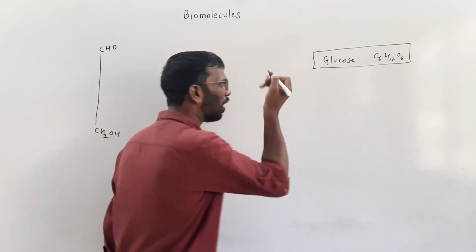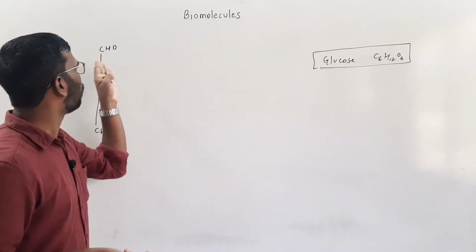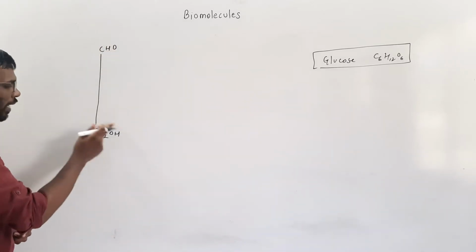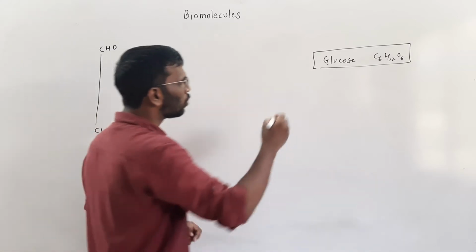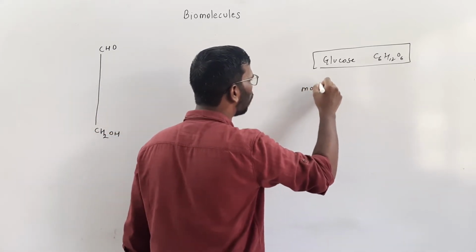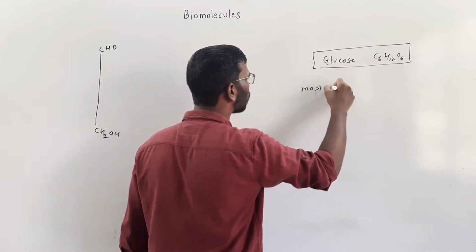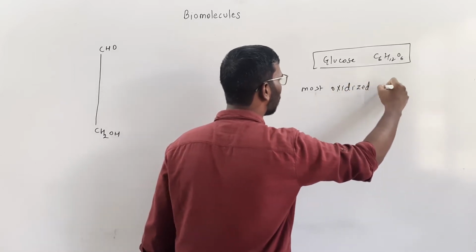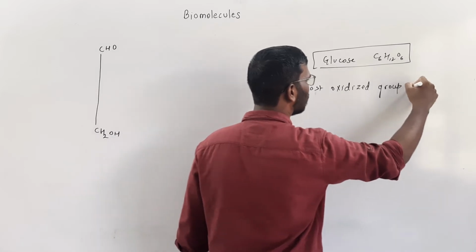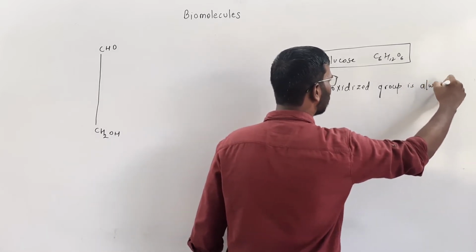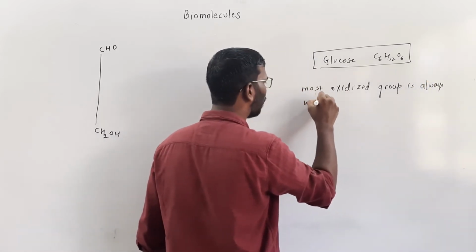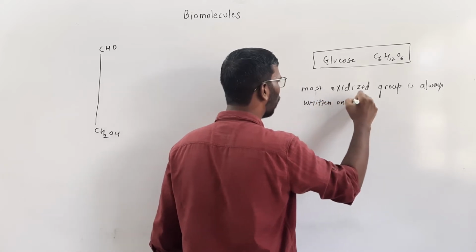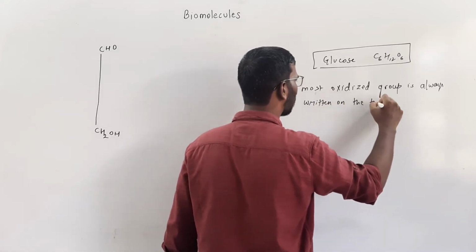Okay, while writing the structure of glucose, you have to understand there is an aldehyde group and this is the CH2OH group. So the most oxidized group is always written on the top. Okay, remember this.